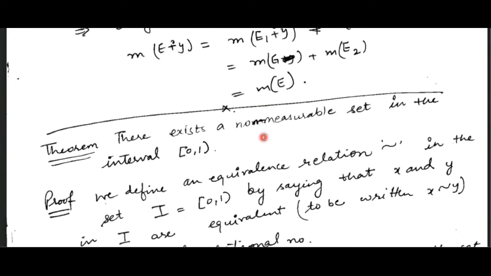Now we will prove that any set having measure strictly greater than 0 always has a non-measurable set. So there always exists a non-measurable set in the interval 0 to 1. What is the measure of this interval 0 to 1? It's the length of this interval, which is 1. Clearly that is strictly greater than 0. So any set with outer measure strictly greater than 0 contains a non-measurable set.